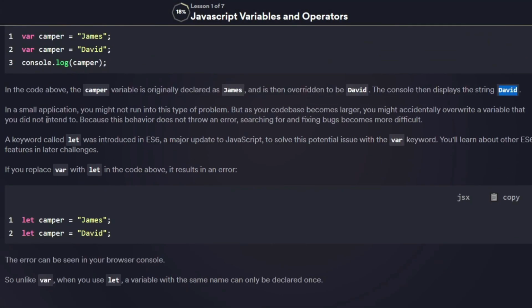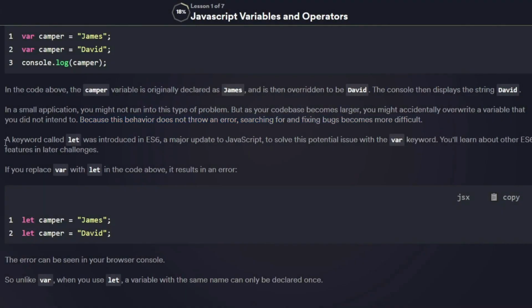In a small application, you might not run into this type of problem. But as your code base becomes larger, you might accidentally overwrite a variable that you did not intend to. Because this behavior does not throw any error, searching for and fixing bugs becomes more difficult. A keyword called let was introduced in ES6, a major update to JavaScript, to solve this potential issue with var keyword. You will learn more about ES6 and other features in later challenges.